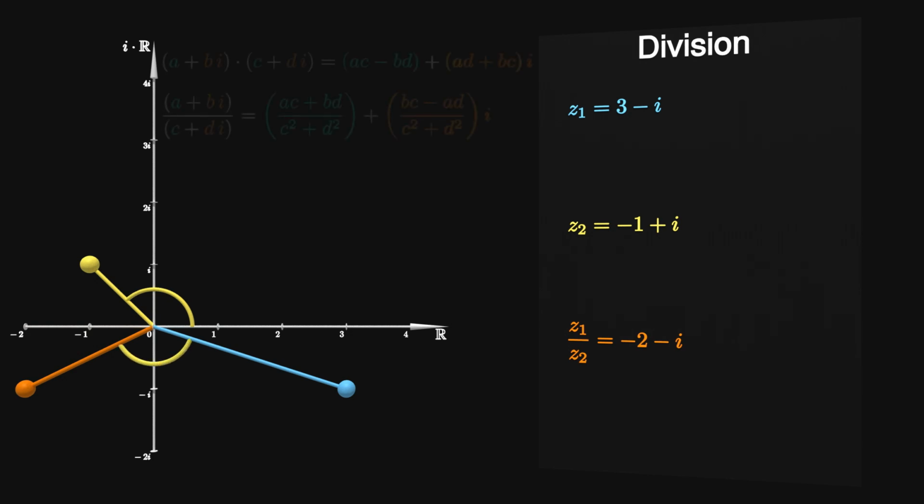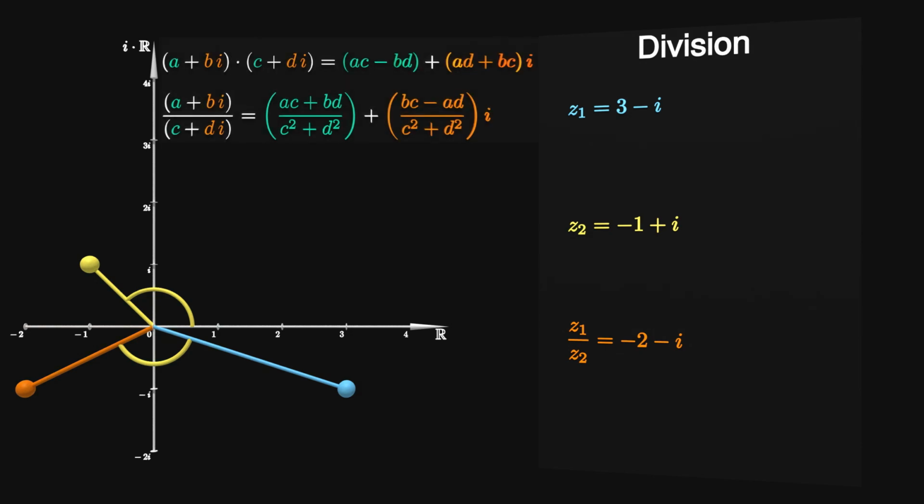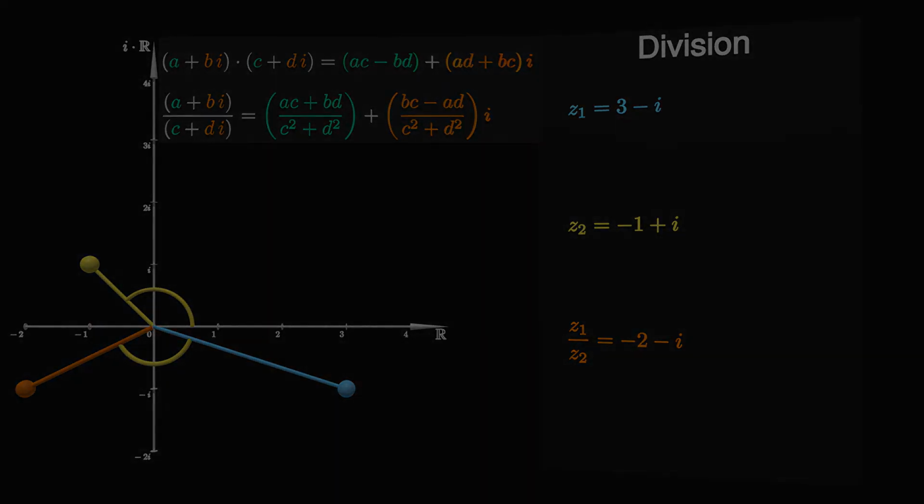Of course, we already have two convenient formulas for actually calculating the product or the quotient of two complex numbers. The main takeaway here is that multiplication describes scaling and counterclockwise rotation around the origin, while division describes scaling and clockwise rotation around the origin.